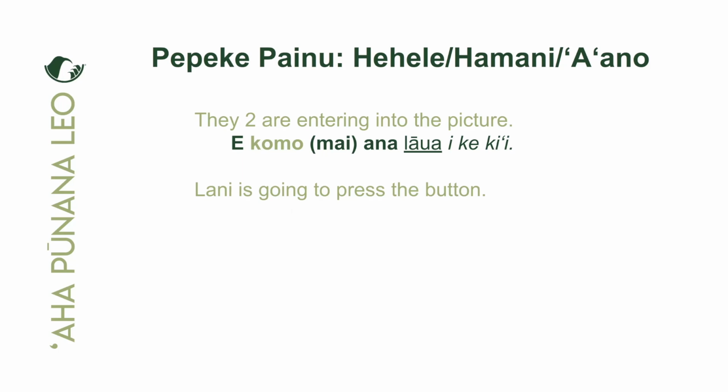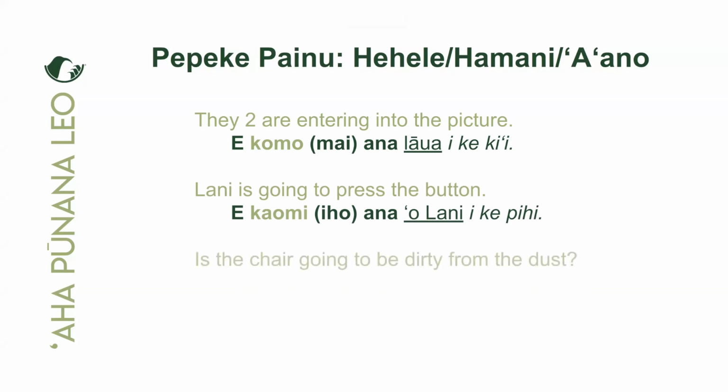So again, e kaomi ana or e kaomi iho ana o Lani i ke pihi. All right, so let's check our answer. Ae, maikai, e kaomi iho ana o Lani i ke pihi. All right. If you got this in the pahu kōkua, mahalo, ho'omaika'i. Ho'omau kākou.